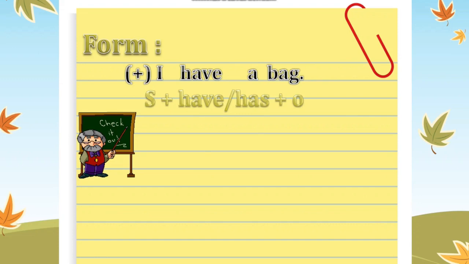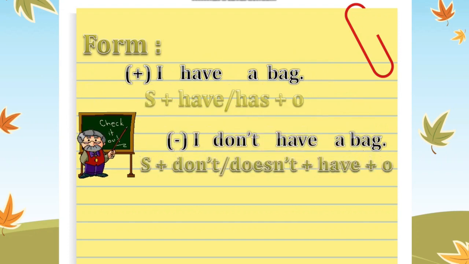What about the negative form of the sentence? Yes, it's the subject plus don't or doesn't plus have plus the object. For example, I don't have a bag. So I used don't here. Why? Because I have the subject I, you, we, they take don't, while he, she, it take doesn't. So I don't have a bag.